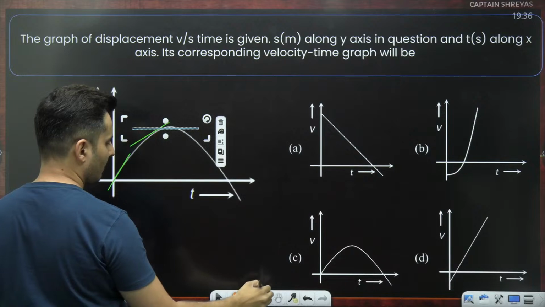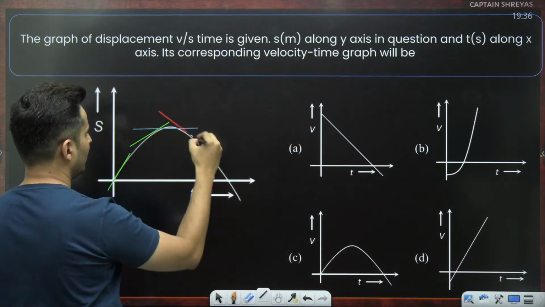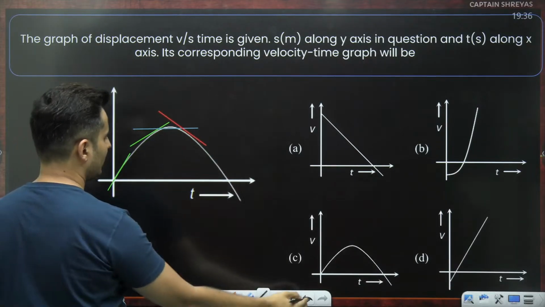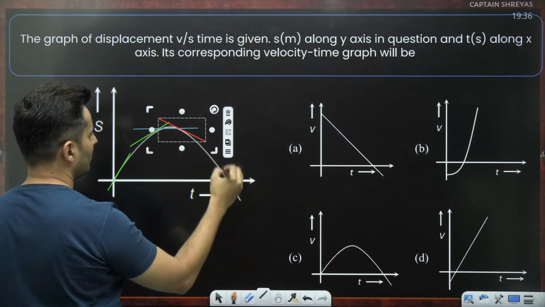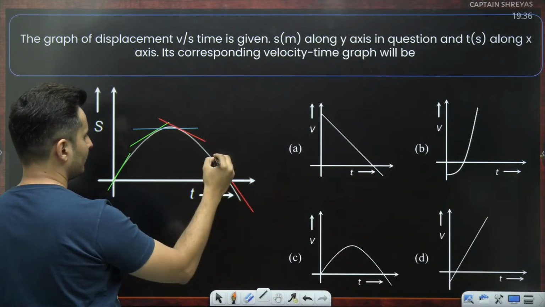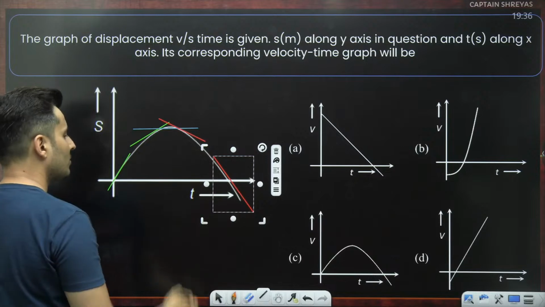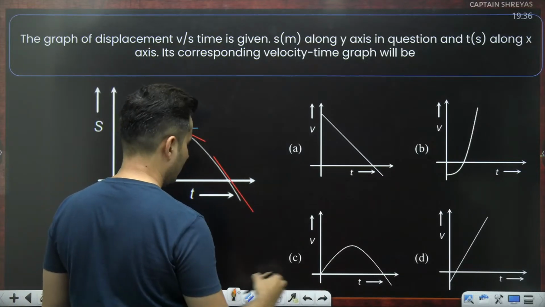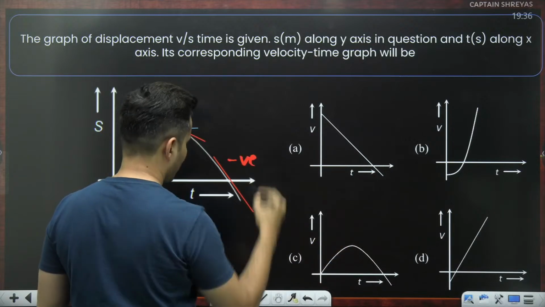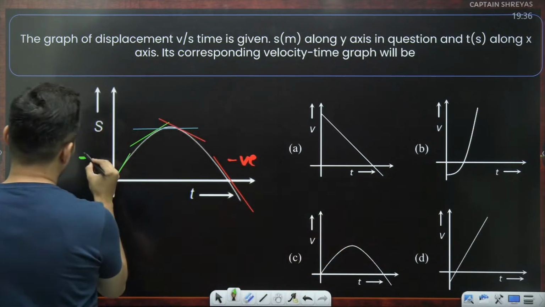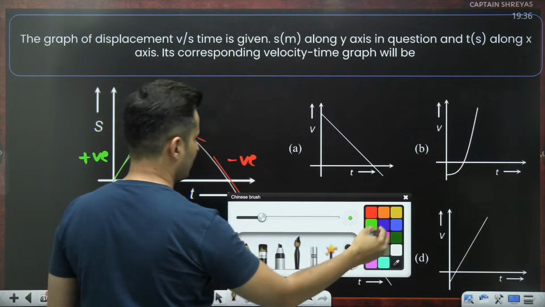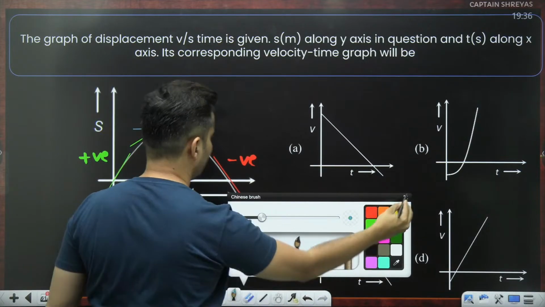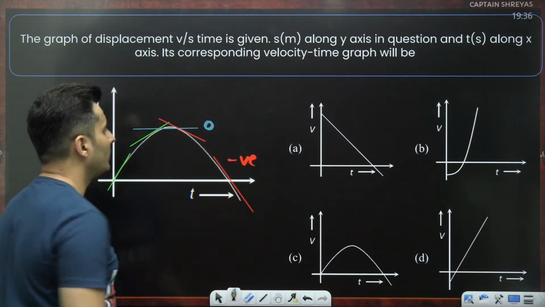Then it starts going down like this. You can see that right over here. Yeah, it goes down. It is going up to down. Here the slope is becoming negative. Here the slope was positive, and somewhere here in between the slope was 0.